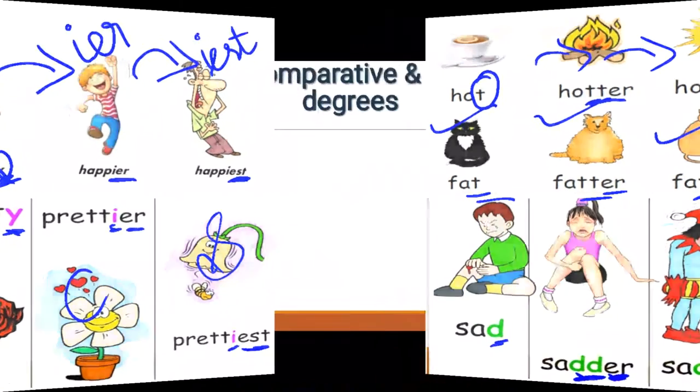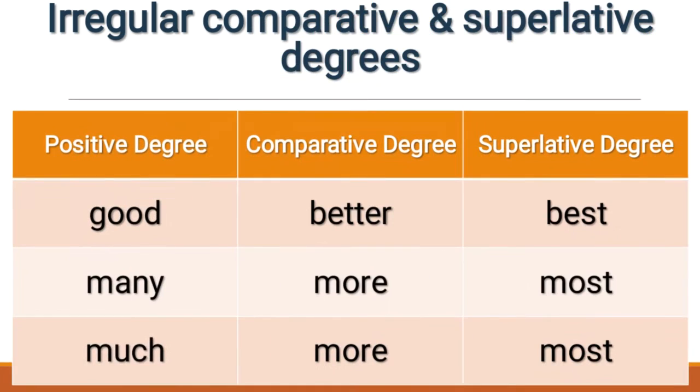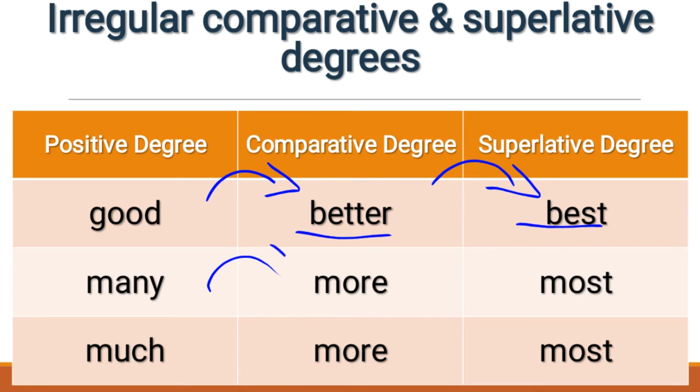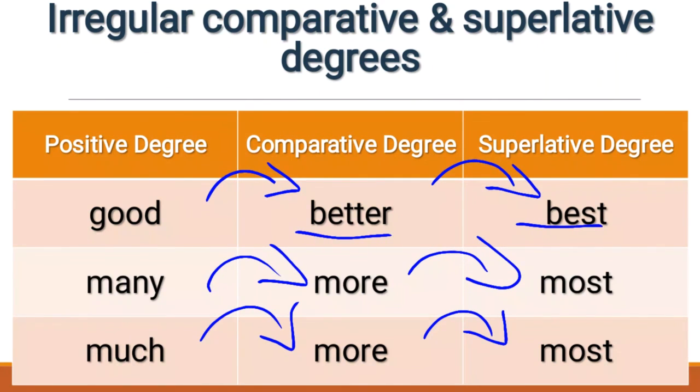Okay, children, apart from that, there are some irregular comparative and superlative degrees. Which means, dear children, the comparative and superlative degrees do not carry ER or EST. Instead, it's totally different. Good, better, best. So the comparative and superlative degrees for good are better and best. And many, more, most. And for much also, more, most. These types of forms are called irregular comparative and superlative degrees.